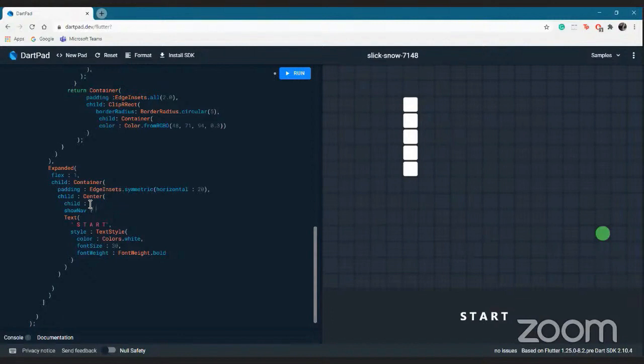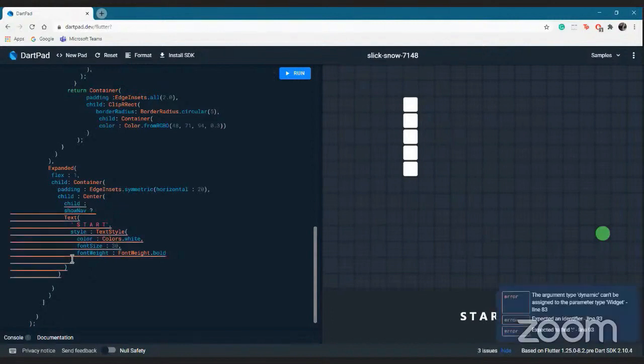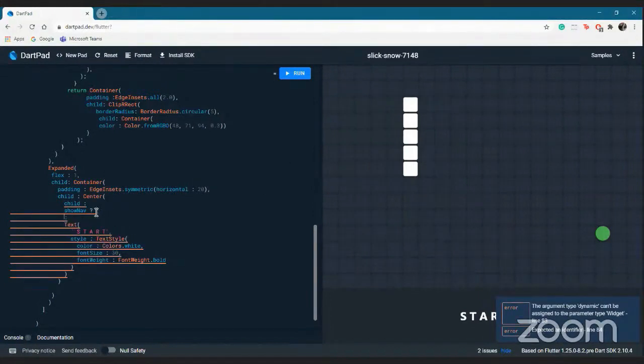I guess you guys must have heard of ternary operators. Do you have any idea, or should I just give a quick info on what ternary operators are? Yeah, assuming there is no response from your side, I'll just tell you what ternary operators are.